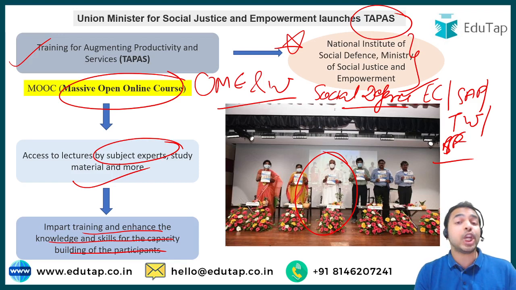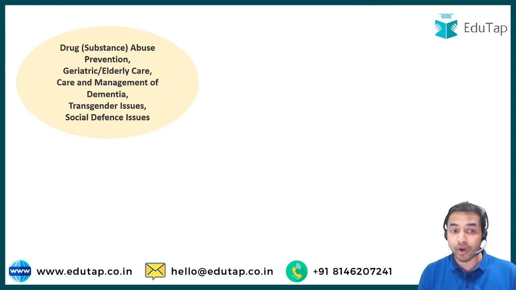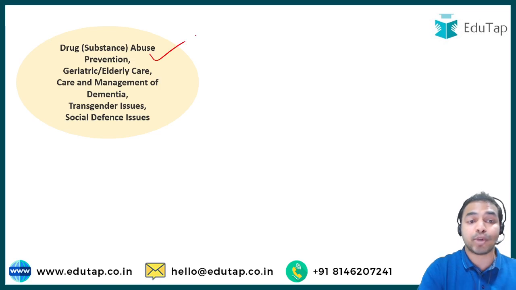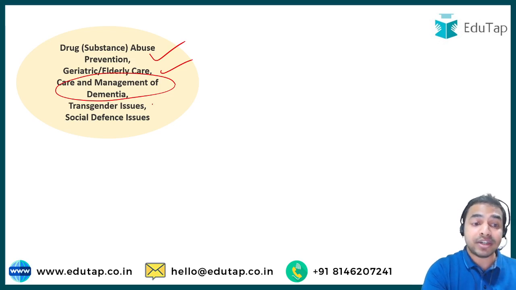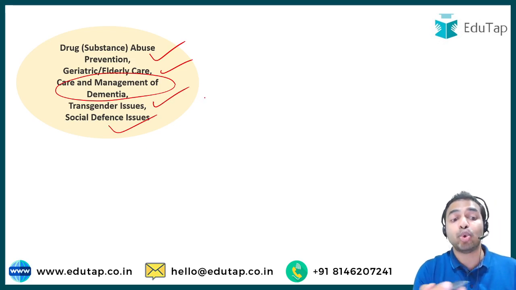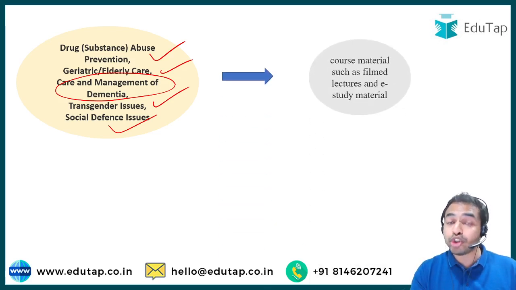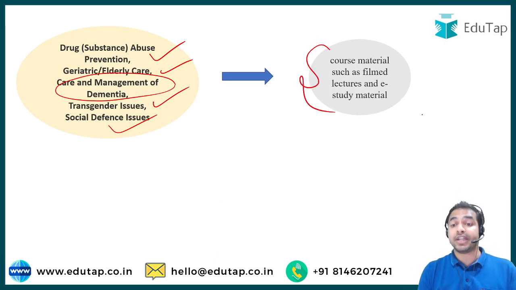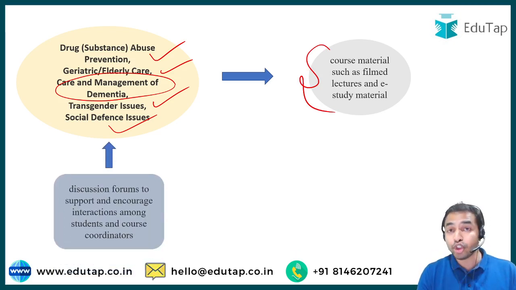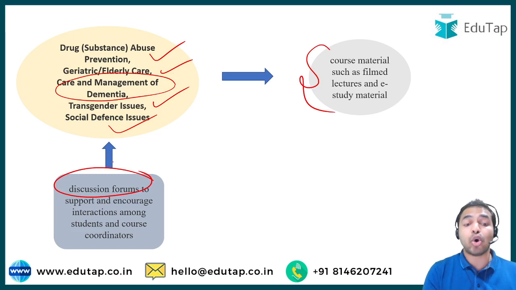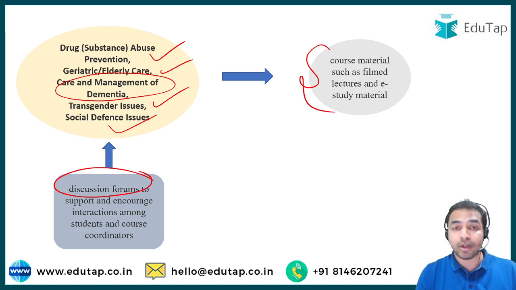And if we talk about the different courses which are available on the Tapas platform, it includes drug and substance abuse prevention, geriatric or elderly care, care and management of dementia, transgender issues, as well as other complementary social defense issues. This platform also provides course material such as filmed lectures and e-study material. And for better interaction, it also provides discussion forums to all those people who are studying these courses on the Tapas platform.